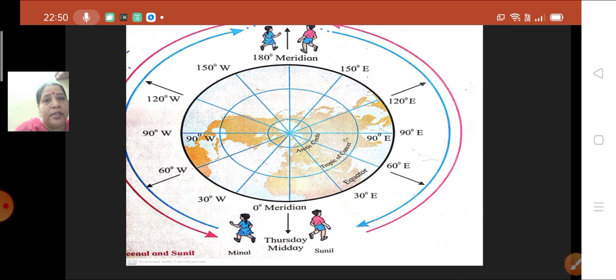What is the next day? Thursday, Friday. So Sunil is going to enter into Friday. While if you see, Meenal was going to enter into Wednesday. Okay children, so this is about this diagram over here. I hope you all have understood the different timings at different meridians.